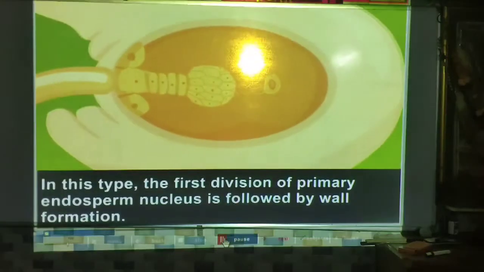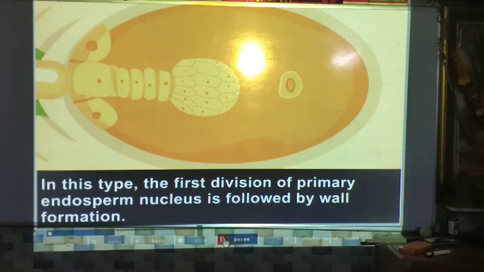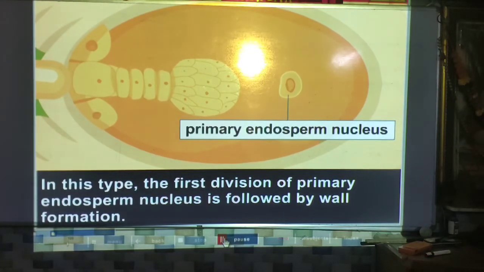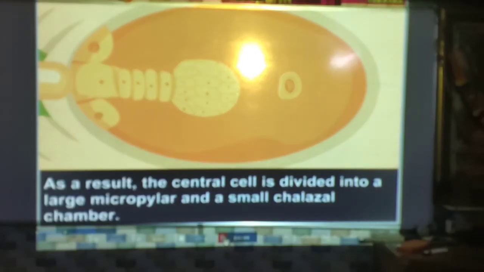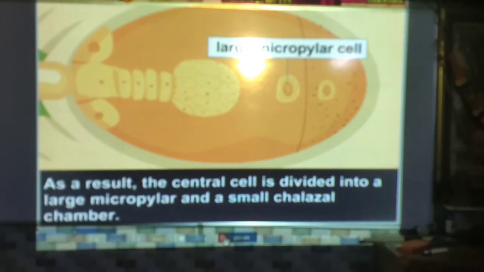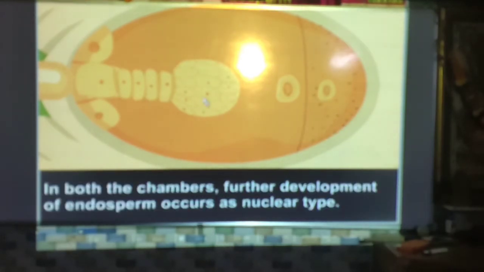Third one is the helobial endosperm. In the helobial type, the first division of the primary endosperm nucleus is followed by wall formation. As a result, the central cell is divided into a large micropylar chamber and a small chalazal chamber. In both the chambers, further development of endosperm occurs as the nuclear type.